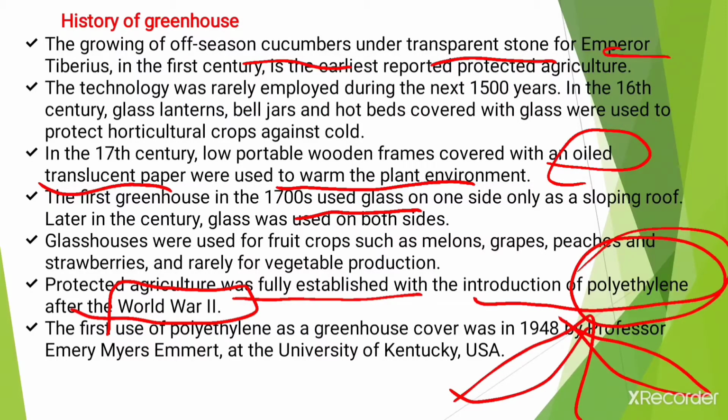Protected agriculture was fully established with the introduction of polyethylene after World War II. Then the first use of polyethylene as a greenhouse cover was in 1948 by Professor Emery Emmert at the University of Kentucky in the USA.